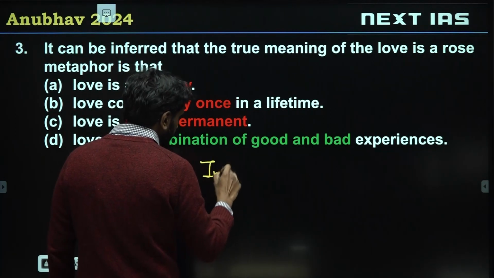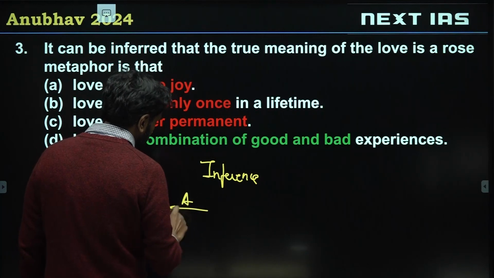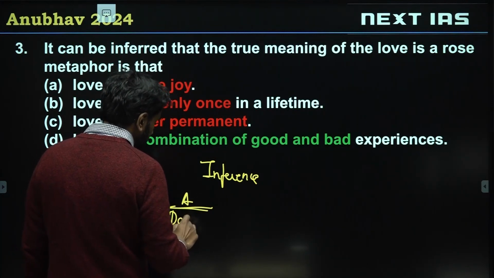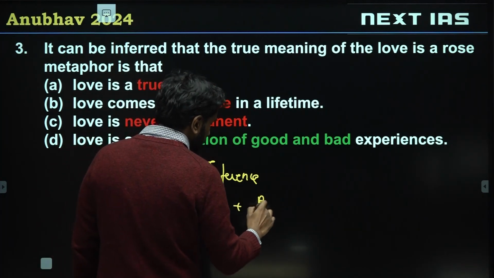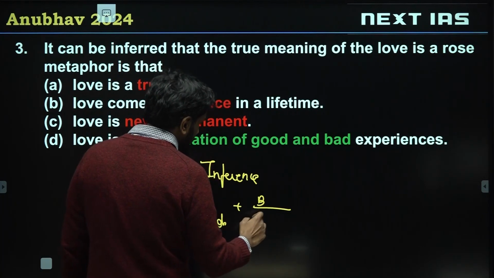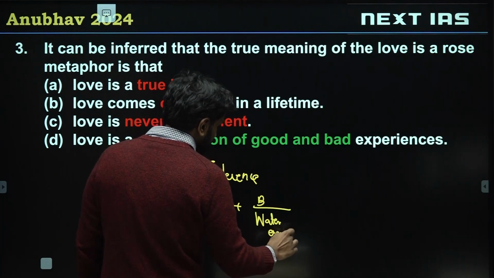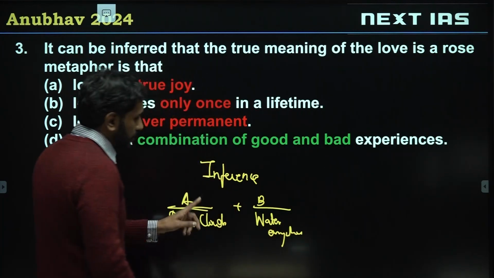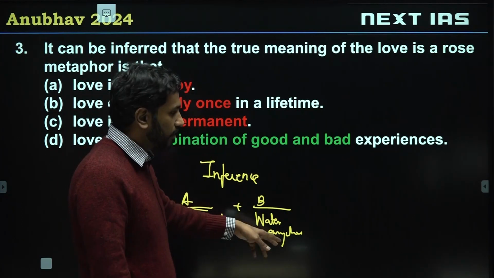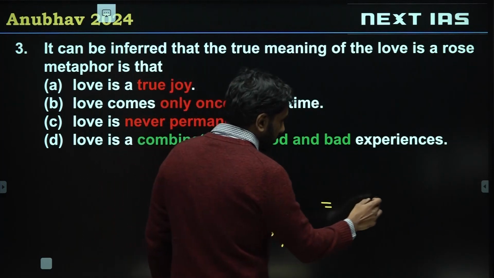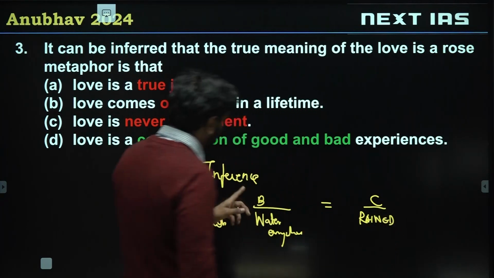Alright. The one thing that I want to bring up here is D is the right choice. What is an inference? I just want you to remember this example. You can infer something based on putting together two pieces of evidence, dark clouds and water everywhere, right? Suppose you step out of your house and you suddenly see dark clouds in the sky and water everywhere. You put two facts together, A plus B, and you infer that it has rained. This is what an inference is.